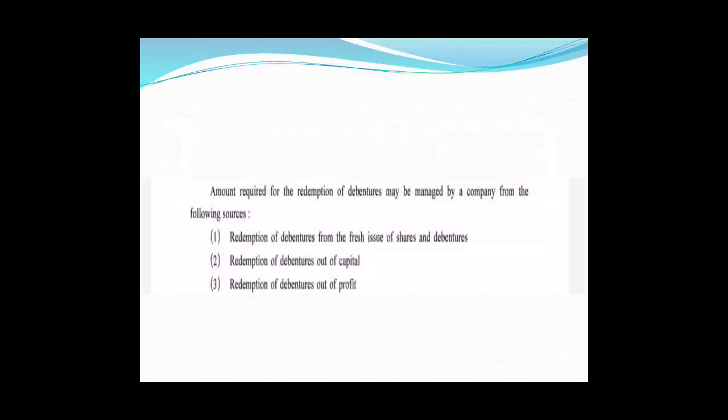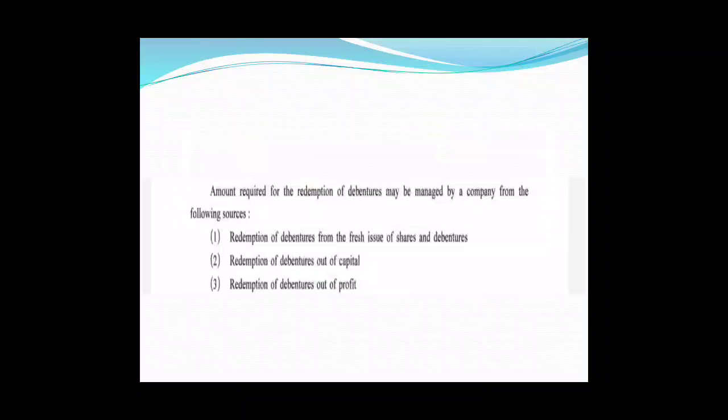So friends, these three. First, at the time of redemption of debentures, the company makes arrangement for the fund by issuing new debentures or shares. So, on one hand, the company is redeeming old debentures, and on the other hand, the company is issuing debentures and shares.